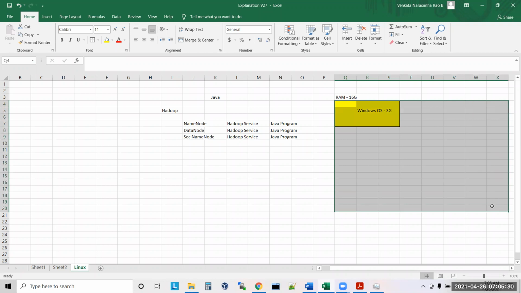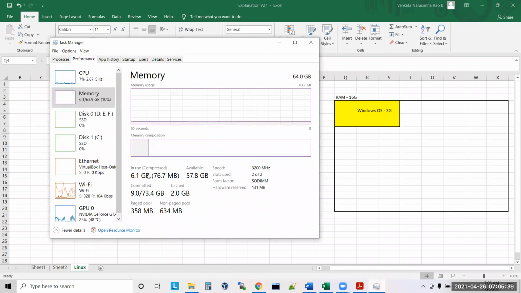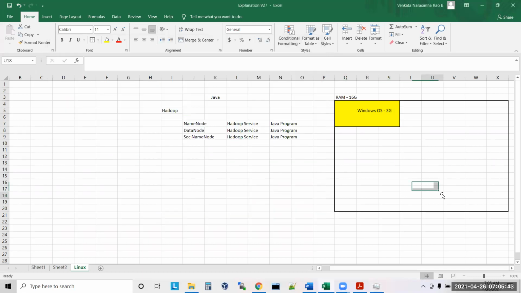So I have a total 16 GB laptop. When I start my laptop, first it will load Windows, and Windows will take nearly 3 GB of memory. That is the reason. If you see here, it is saying that this much RAM, 6 GB, is in use. That's fine. But if you just start your Windows, it will show nearly 3 GB in use, and the remaining is all free memory.